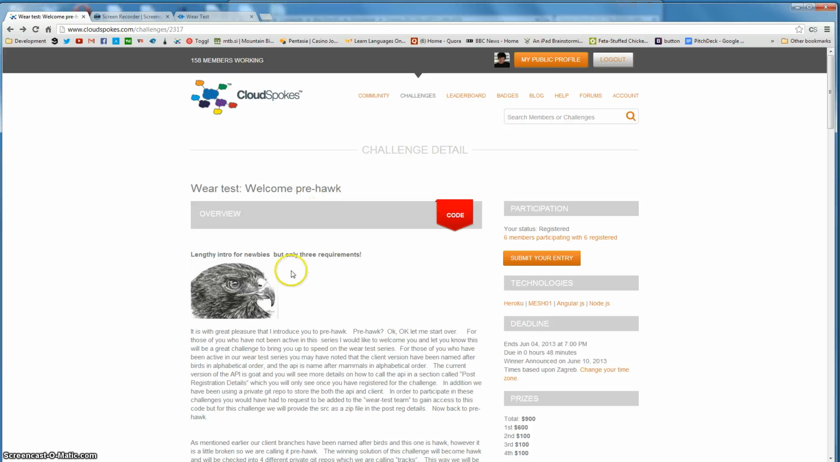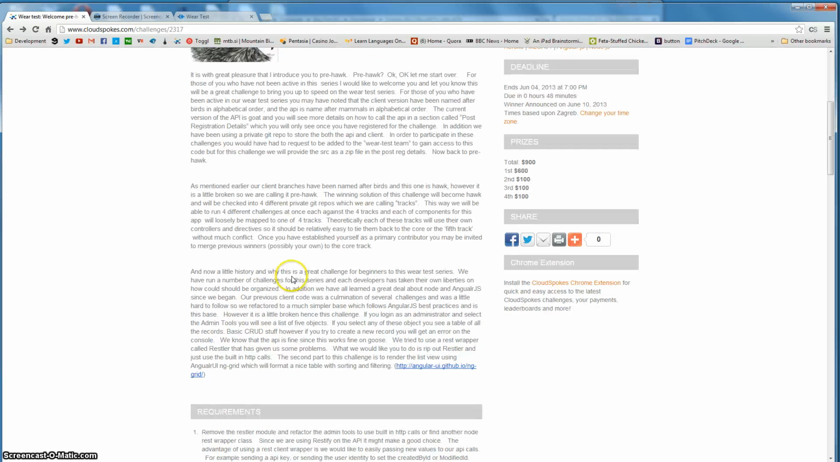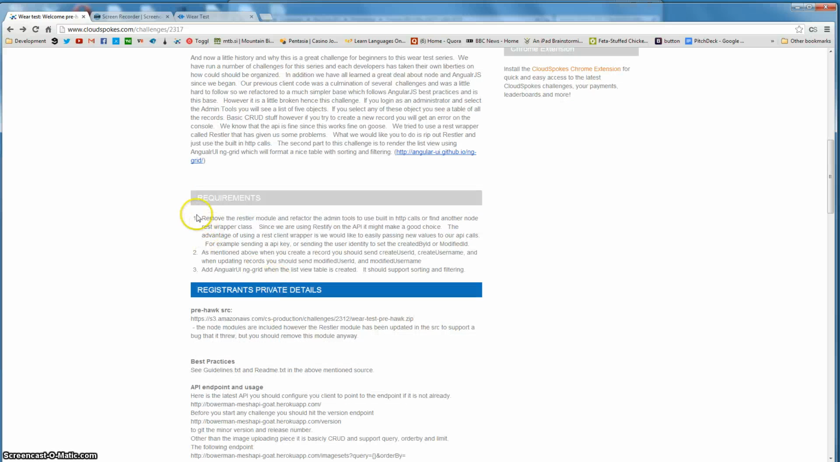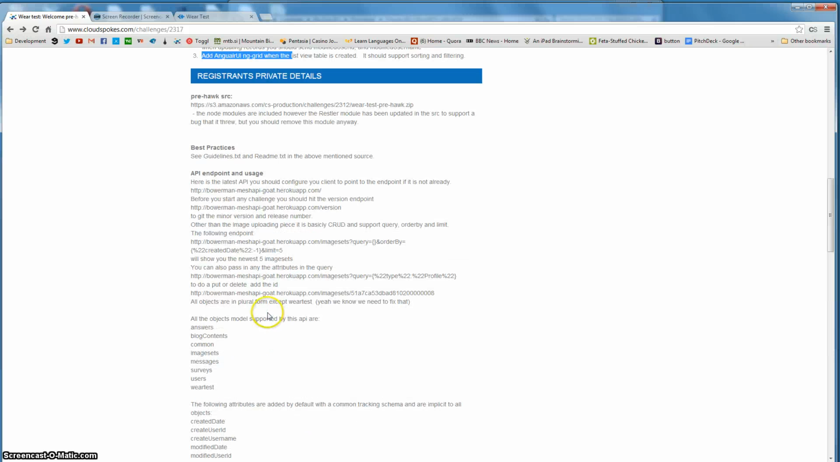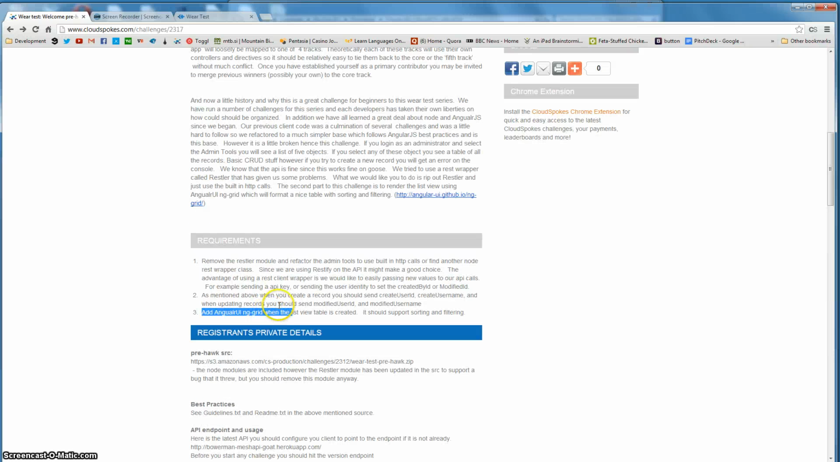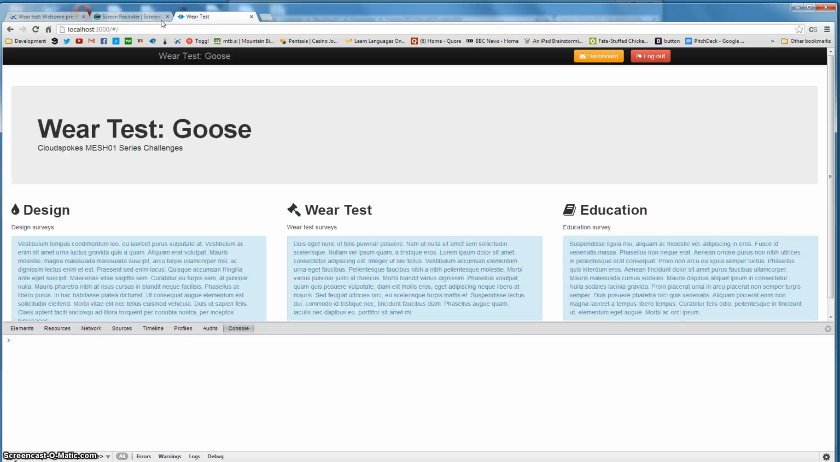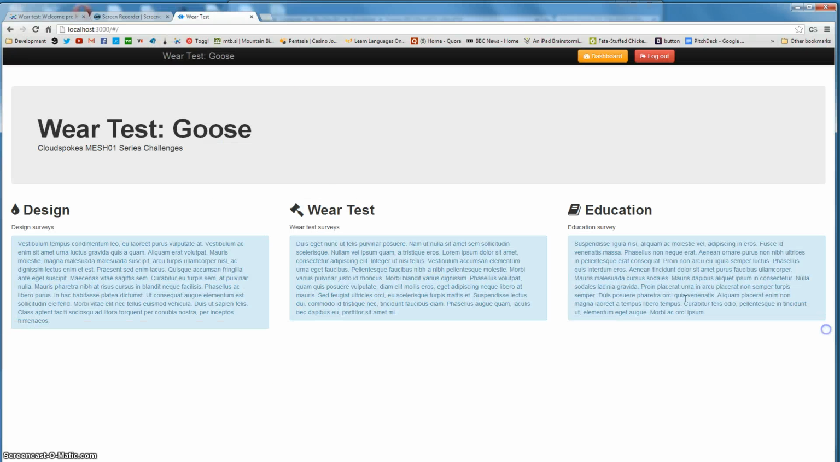Welcome to Prehab Challenge. I didn't have the chance to finish it, but I'm still going to submit it. I finished the first and second part of the requirements, and for the third part, I just inserted the ng table from the comments, but I couldn't make it work in the time. So let's just go to the challenge.